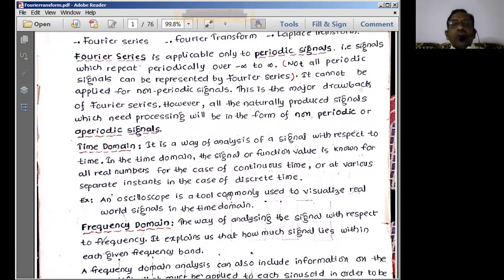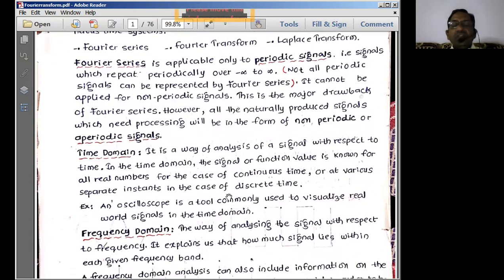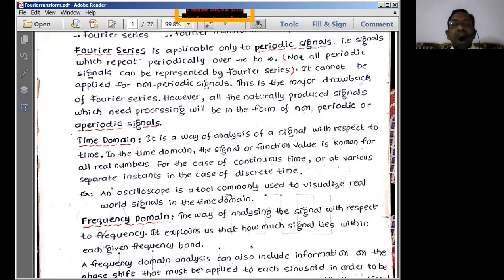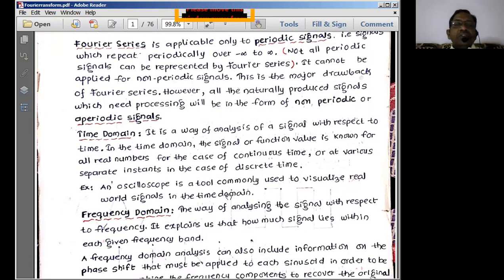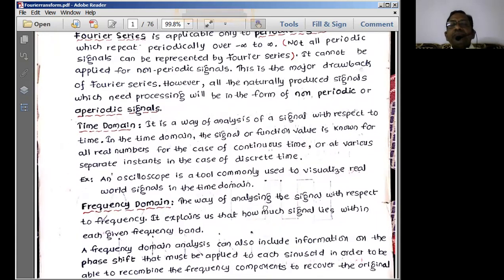The major drawback of the Fourier series is that it fails to represent a non-periodic signal. That is its main failure. Naturally occurring signals which need processing are often in the form of non-periodic or aperiodic signals. An aperiodic signal is also a form of signal which we normally process at the system level. Therefore, we compulsorily need to understand the signal representation of aperiodic signals also.